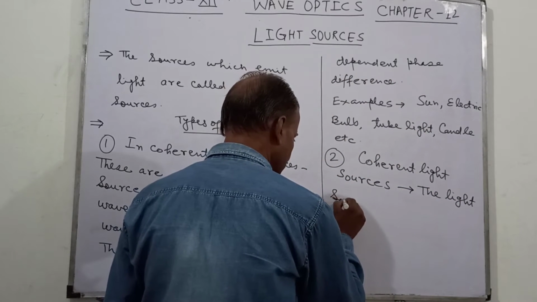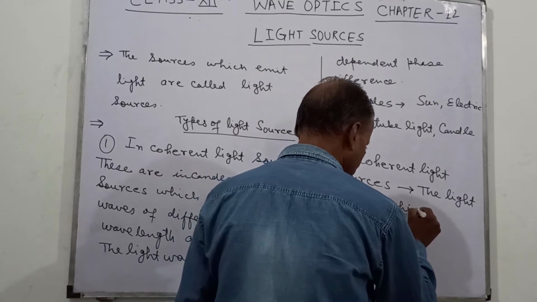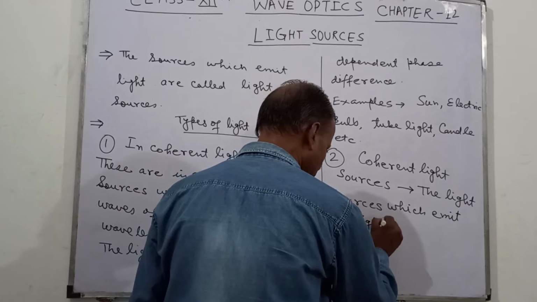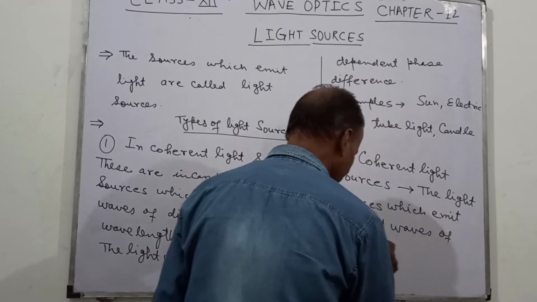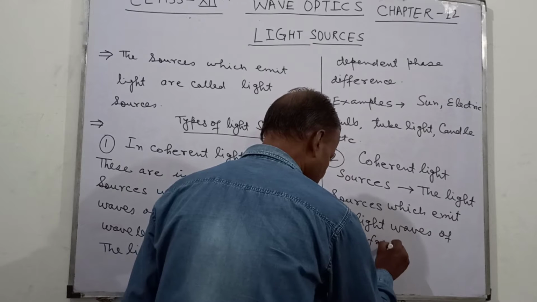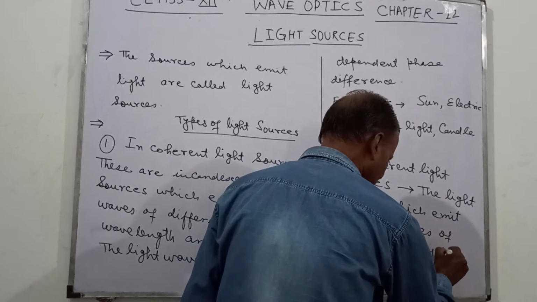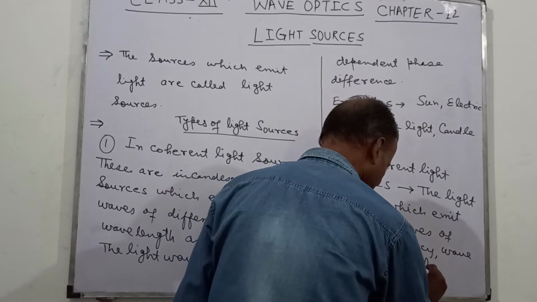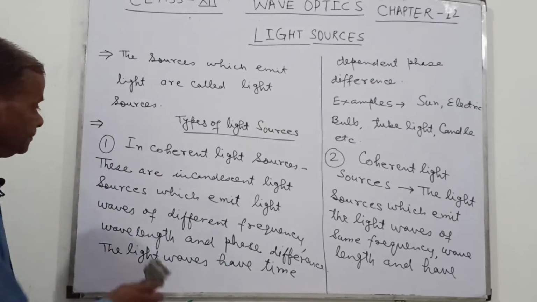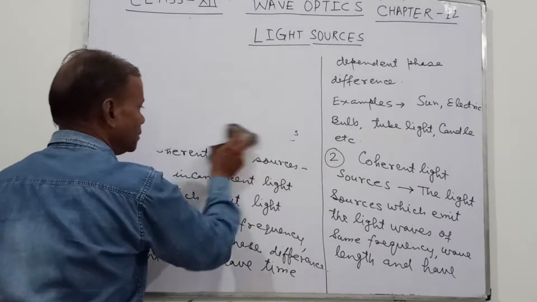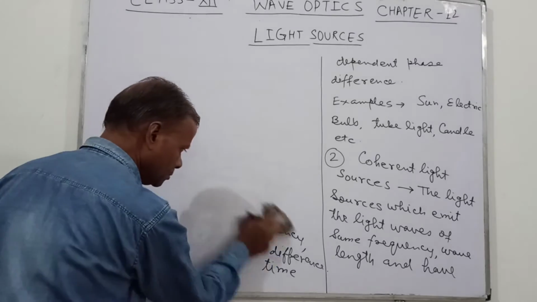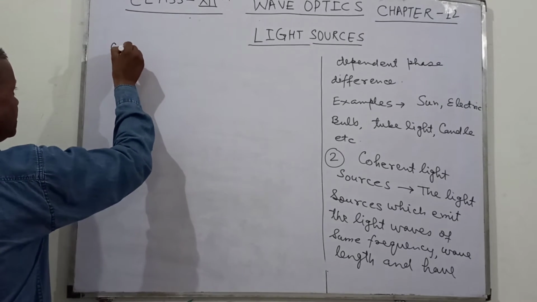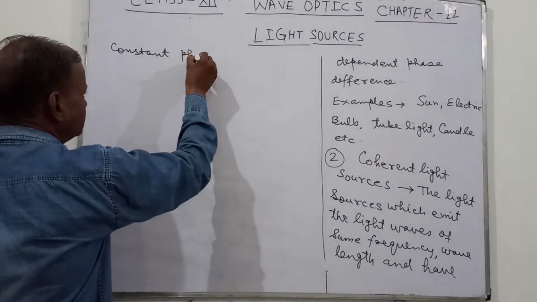The light sources which emit the light waves of the same frequency, wavelength, and have constant phase difference.